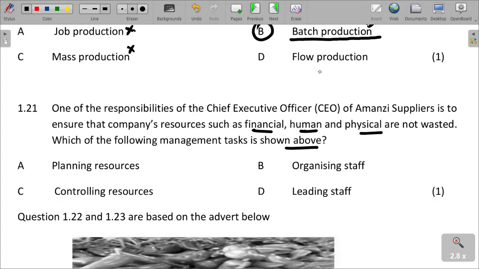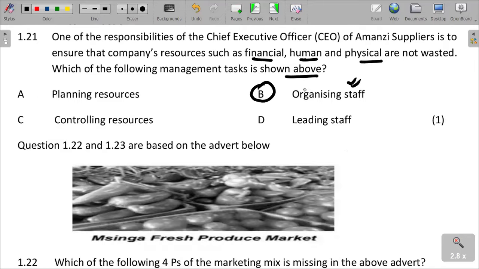Of organizational resources. It has to do with organizing, ensuring what works where and how. So we are saying organizing can be the best way, or it's actually responsible for avoidance of wastage.